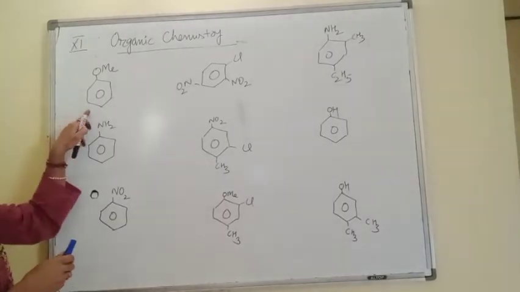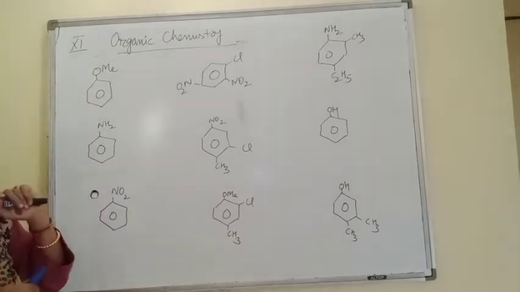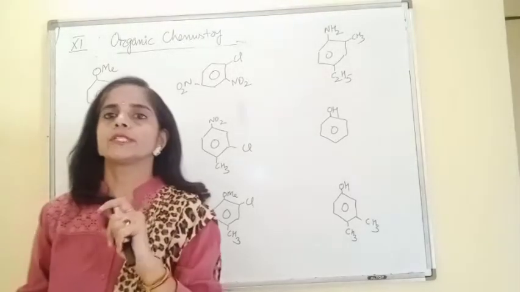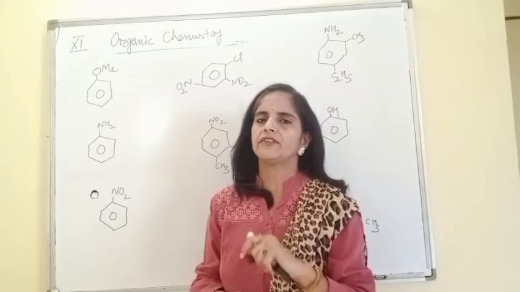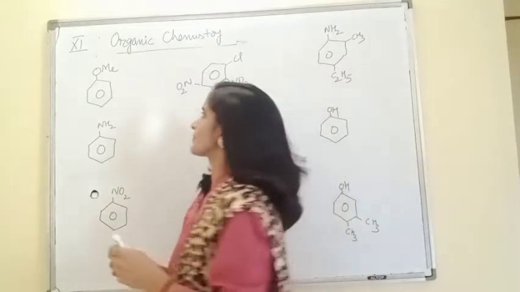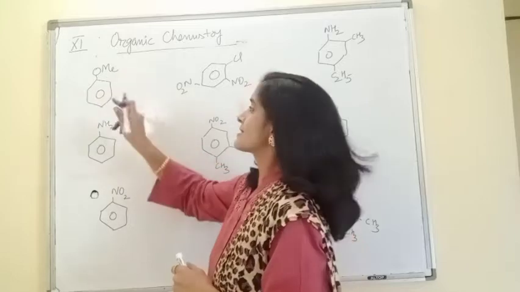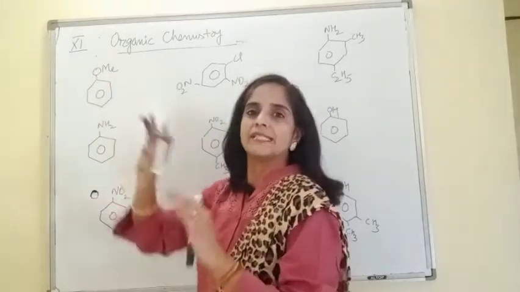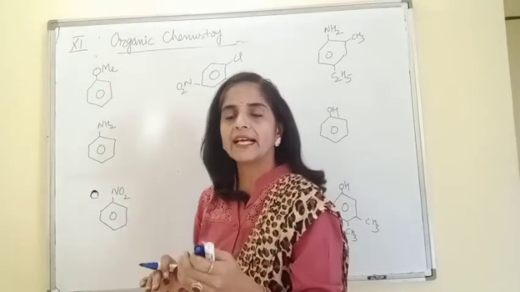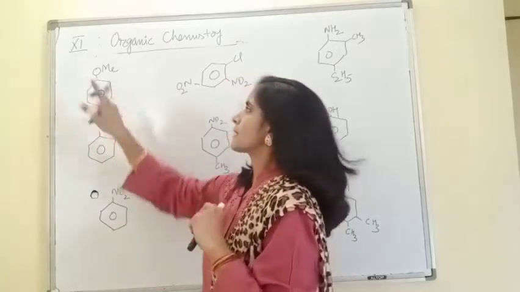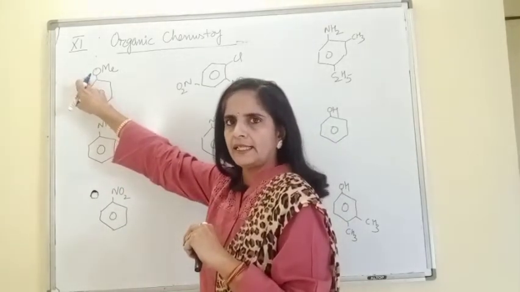For this compound, first check the functional group present on the benzene ring, because the most important thing is to identify the functional group. Any idea, or are you getting confused? Beta, this is a benzene ring, which means at the place of the alkyl group, this is an aryl group. Single bonded oxygen.